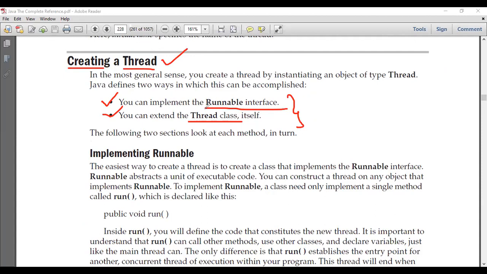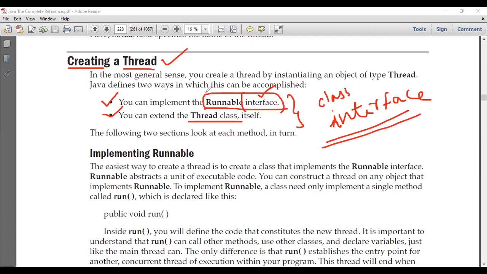Now let us first focus on this Runnable interface. What is an interface? Probably you may have a doubt. You have studied about classes, right? You know how to define a class. But along with class, there is one more new word which you are seeing, that is an interface. So what is this interface? Let us have a discussion with respect to this interface, so that you can understand this Runnable interface.